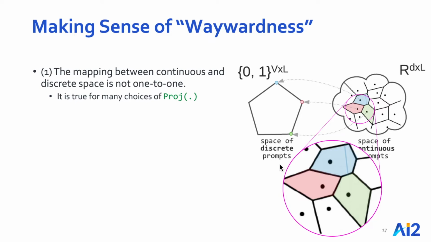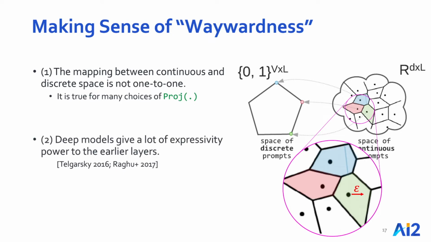This statement is actually true not just for our choice of projection, but rather for many well-defined choices of projection, well beyond the nearest neighbor projection that we have tried empirically here. There are more theoretical arguments on this in our paper. Now, the remaining question is, how can this tiny region be so rich that it can solve a variety of tasks? And the answer to that is the expressivity of large language models with respect to their inputs, which also includes continuous prompts. It is the combination of these two forces that, to our understanding, is giving rise to waywardness